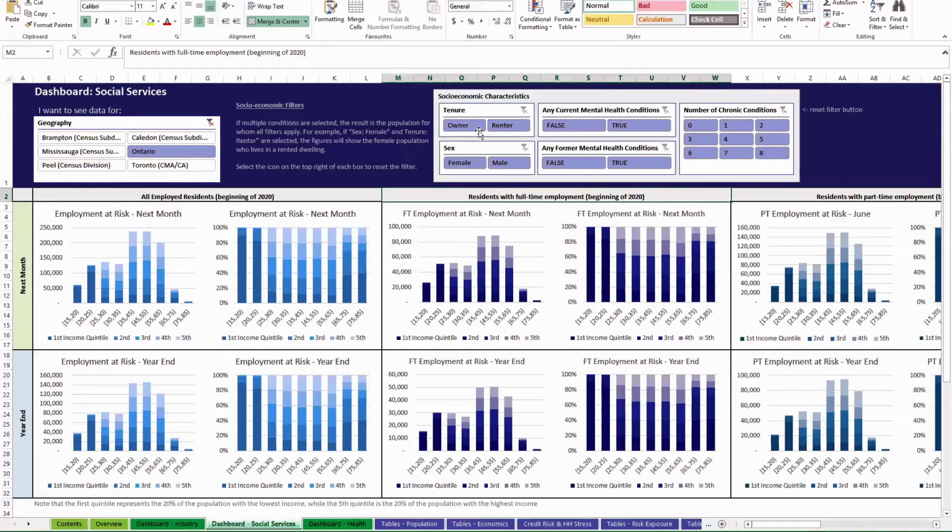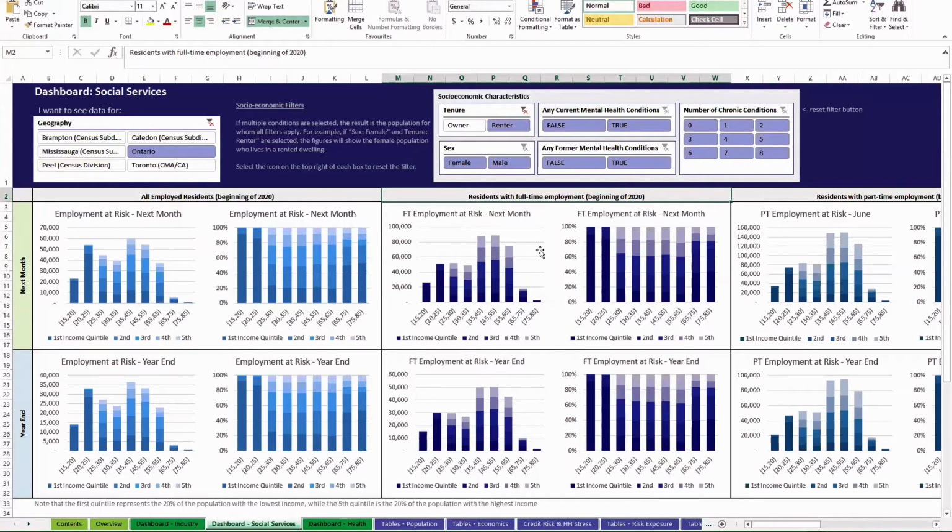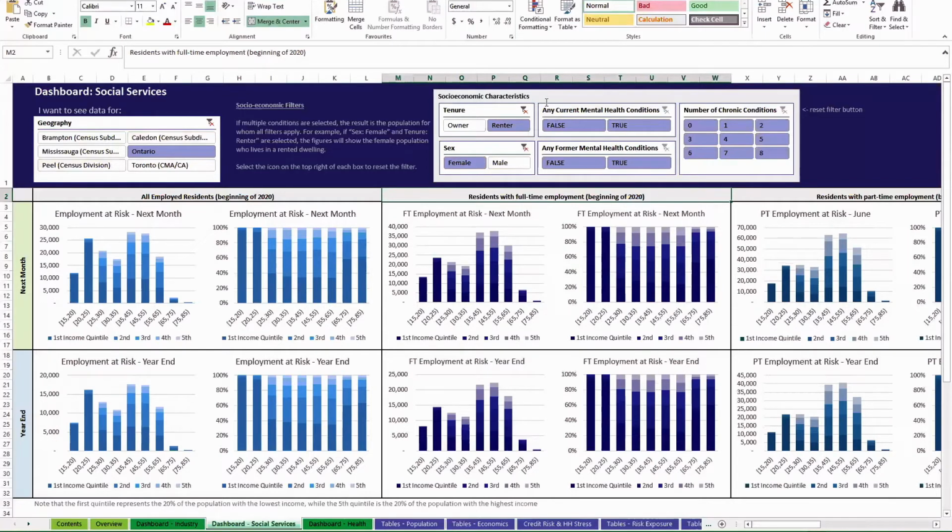What this lets you see is the socio-economic characteristics of people whose jobs are at risk. Say we just want to look at renters. How many people who are renters have jobs at risk? Full-time, part-time, number, percentage. We can further filter it down. Say we just want to look at female renters. We do that. Okay, say we just want to look at females, but renters and owners, you remove that filter here.